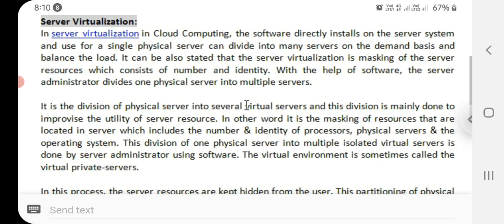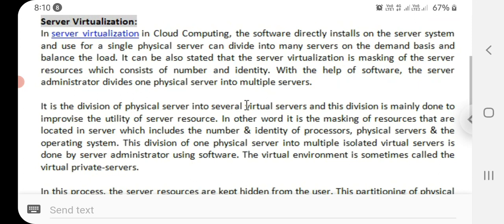It is the division of a physical server into several virtual servers, and this division is mainly done to improve the utility of server resources. In other words, it is the masking of resources located in the server, which includes the number and identity of processors, physical servers, and the operating system.